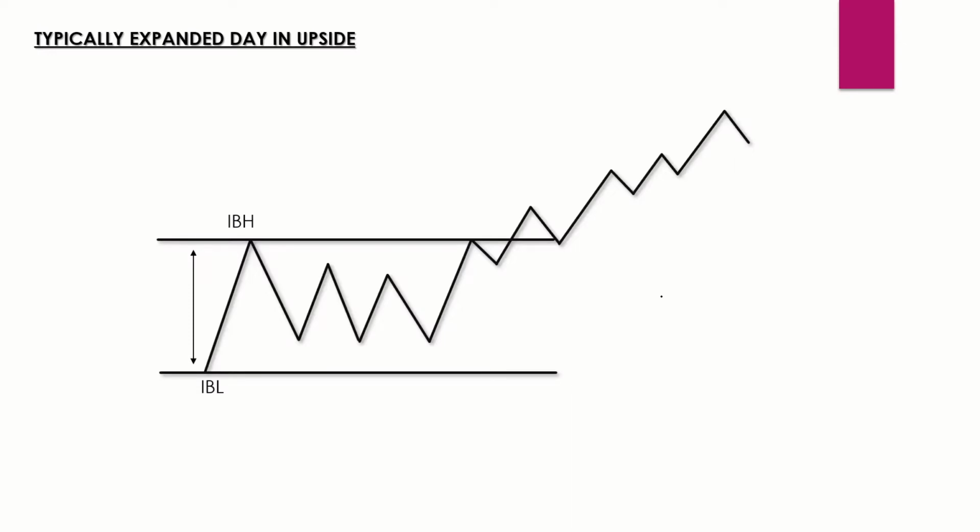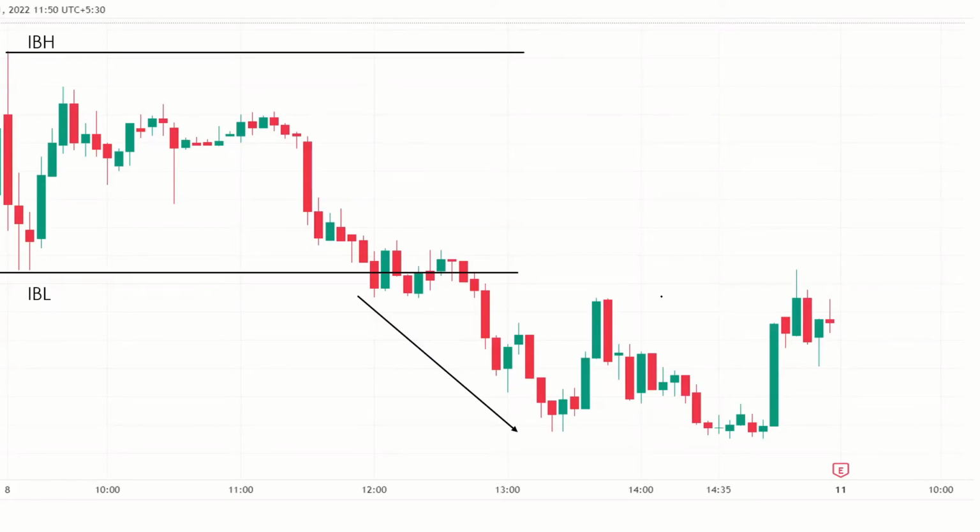This is the example of typically expanded day on the chart. As I said, on typically expanded day, initial balance is of average type. Here the market forms an average initial balance and then for some time it trades within the initial balance quietly. And during mid-afternoon, it breaks the low of the initial balance and trades in the breakout direction. This type of day is called typically expanded day.